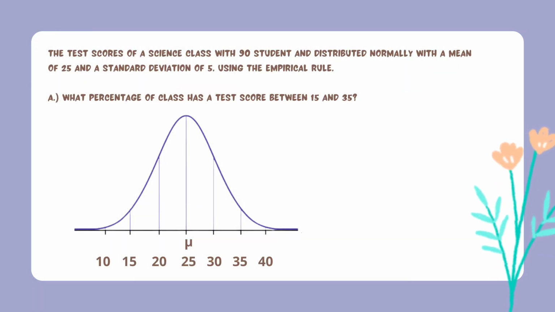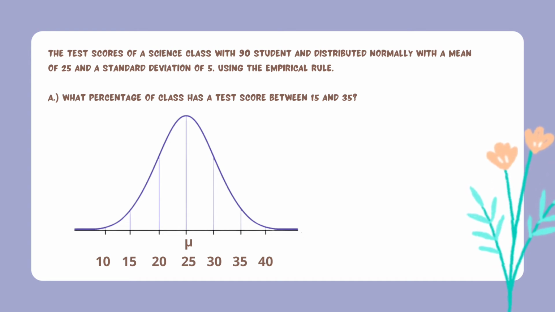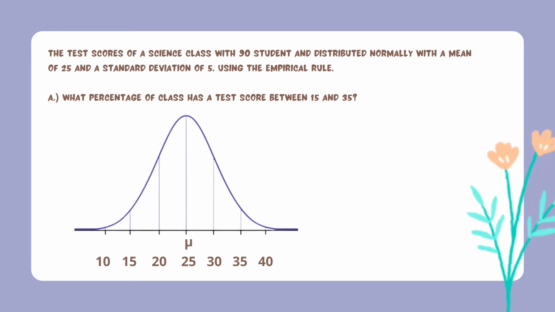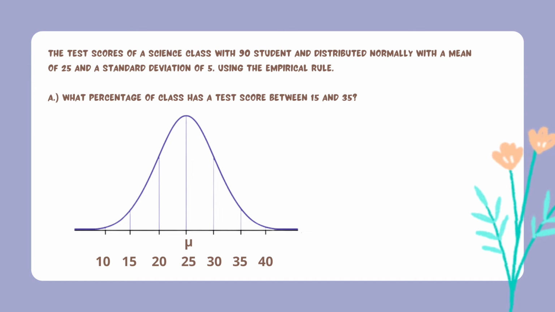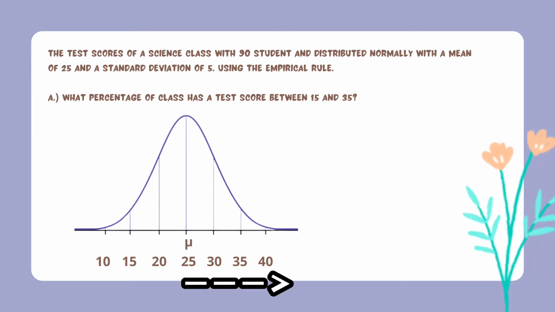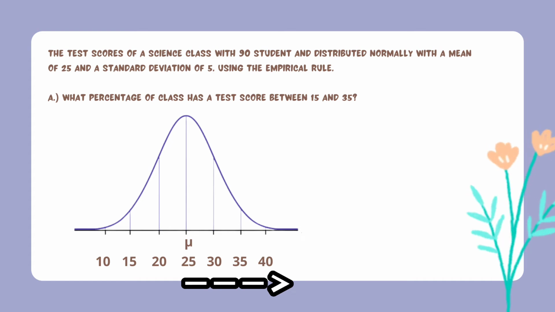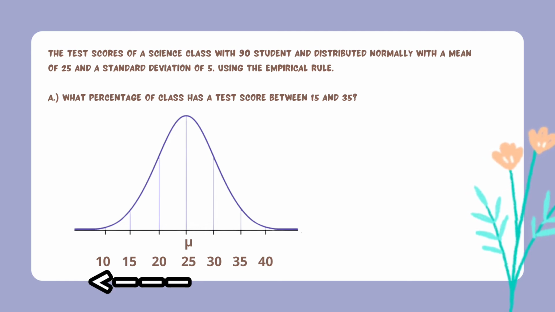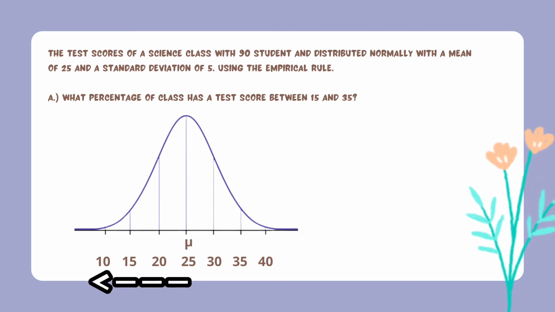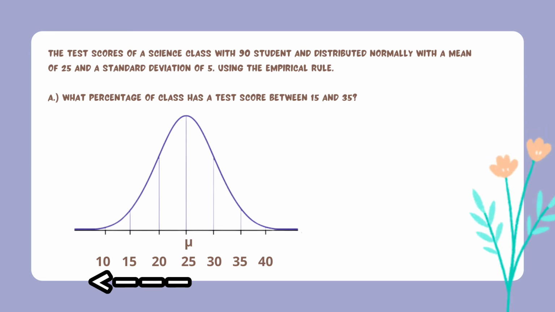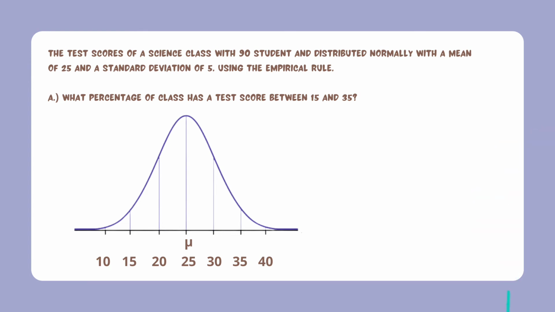So sa letter A, what percentage of the class has a test score between 15 and 35? So ang ating mean ay 25, so we're gonna put it in the middle. And then, ang ating standard deviation ay 5. So, from middle to the right, mag-a-add lang tayo ng 5. So, 25, 30, 35, 40. Ang next naman is yung kukunin natin from middle to left. Ang gagawin lang natin ay ima-minus yung 5. So, 25, 20, 15, and 10.